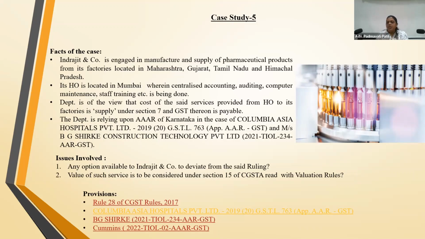See, when you see a ruling, we see both the points, wherein they have said, look, every registered person, HO is a registered person, the other branch is a registered person there. So if you see from the eyes of law or GST's eyes, they are two different registrations, two different persons. Then how can you say, when you're sitting in head office and doing something which is benefiting, why you're saying it is not a supply? And in fact, why not? Beneficial to do this because what happens is HO typically may not have any outputs. Yeah. So the credit will get accumulated in HO, so it makes sense to.